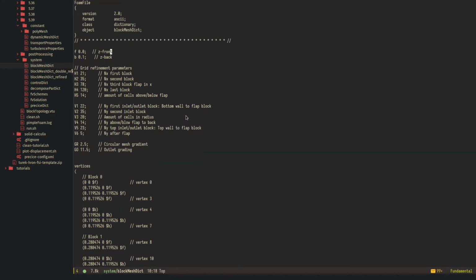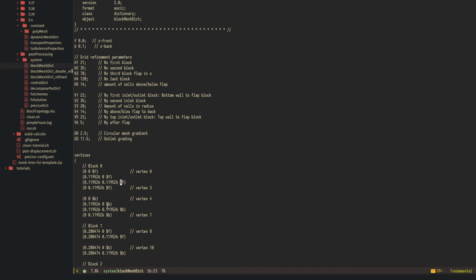And we have these variables that we call in the definition of the vertices. So these $f, $f, $f. Dollar means the following is the variable name, and the $f gets replaced with 0.0 here. $b gets replaced with 0.1.